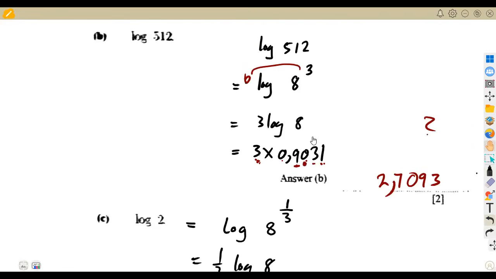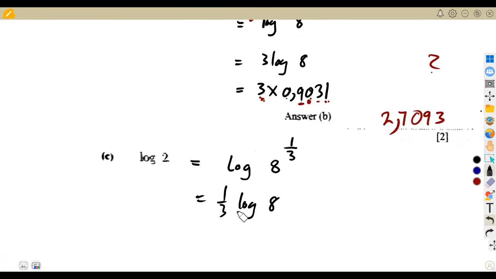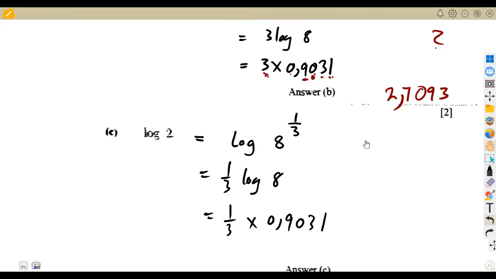The log of 8 is 0. Remember, we are given the logarithm of 2, so it's going to be a third times 0.9031. All right, so that was our question there.